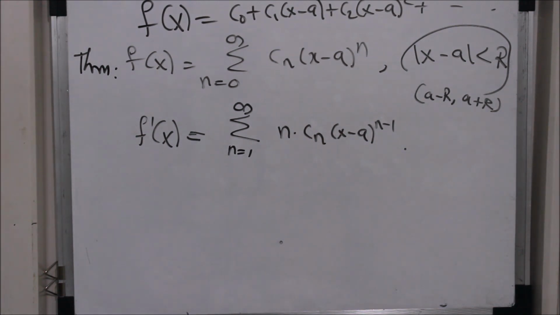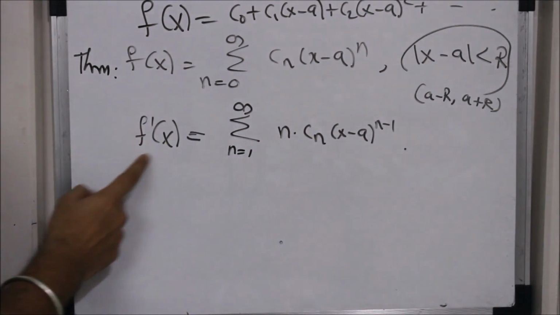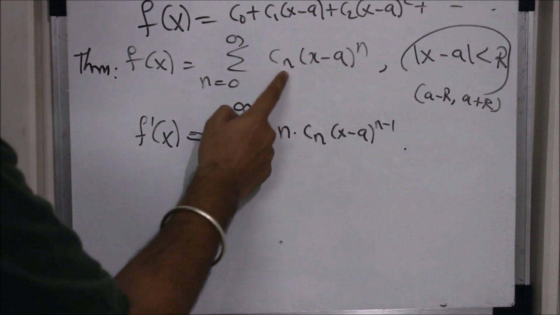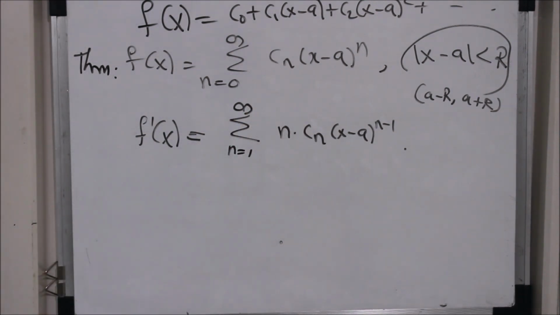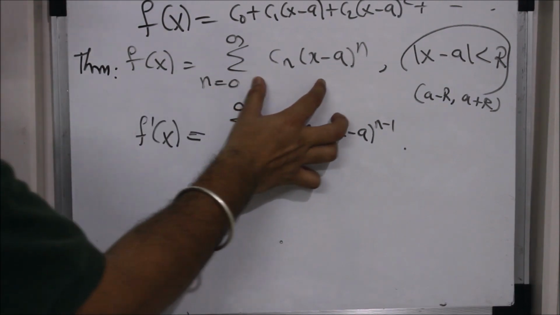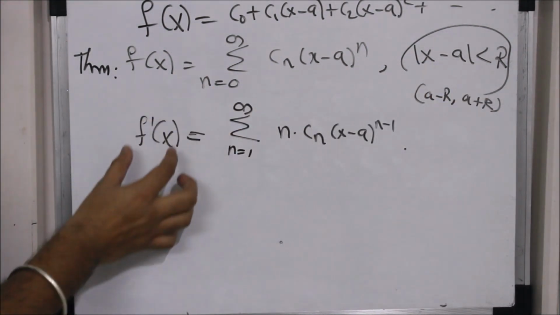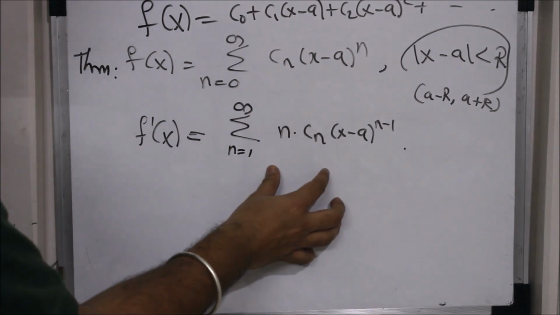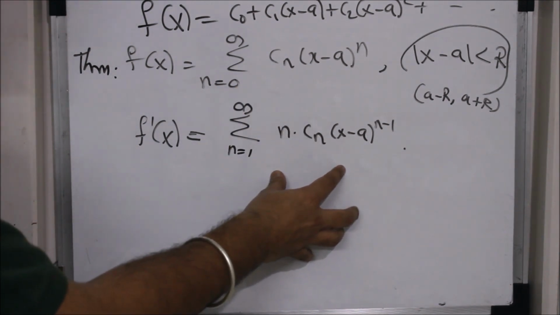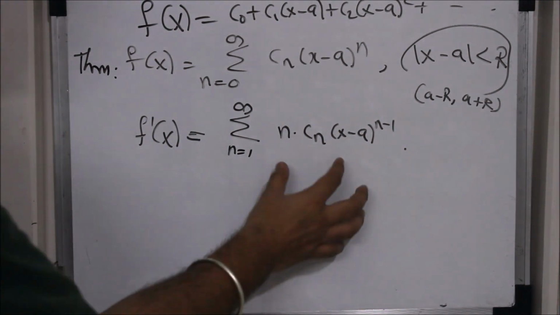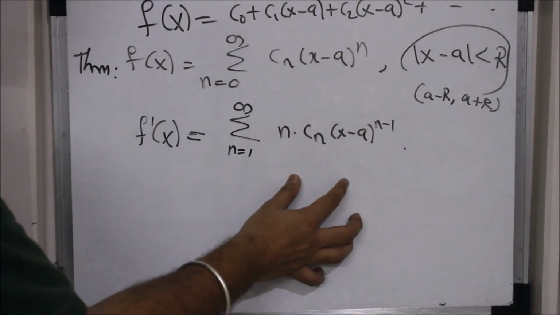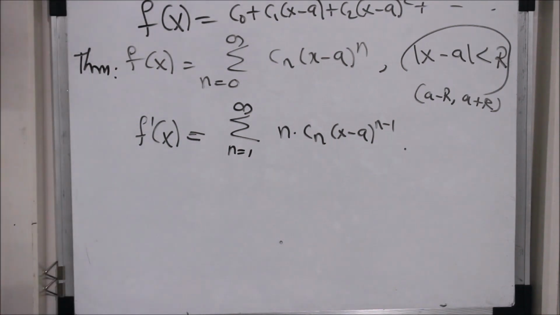If the function is differentiable in this interval, then the derivative of the function is nothing but the derivative of the power series. And how do you take the derivative of a power series? Term by term. You differentiate each term of the power series, and that is nothing but the derivative of the function. So if a function has a power series representation over some interval of convergence, then its derivative will also have a power series representation, and it is a nice representation. It is nothing arbitrary. It is nothing but the derivative of this only, which is a very nice thing. And the same interval of convergence will work.